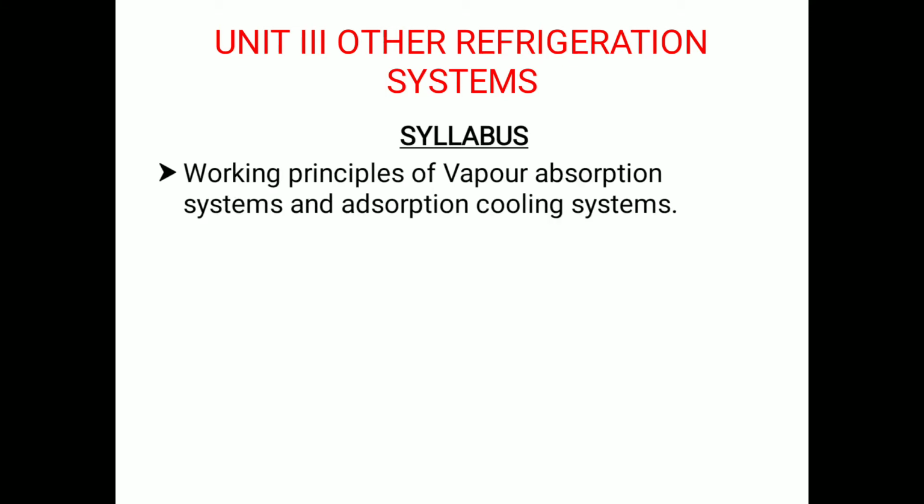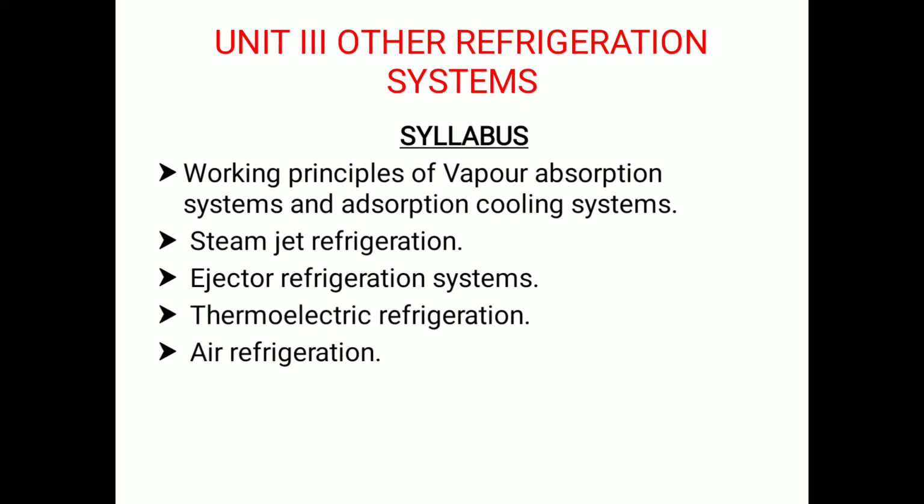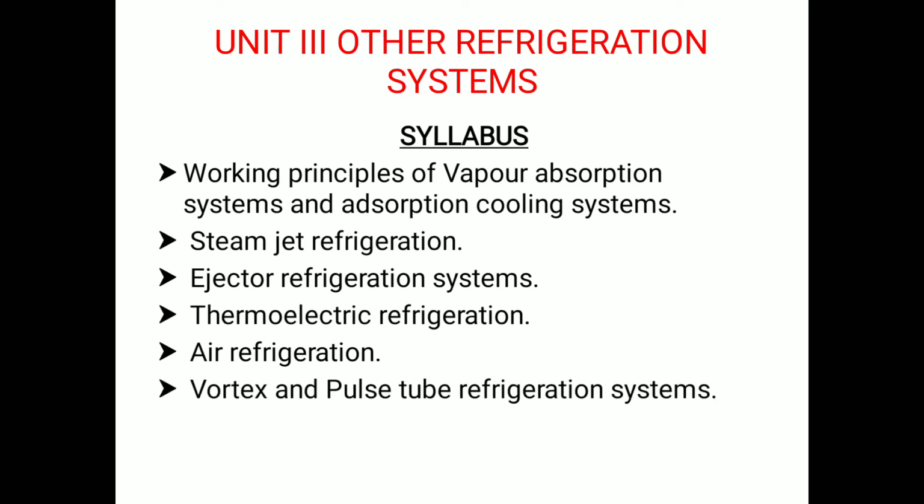As a continuation of this subject, we are going to see Unit 3, Other Refrigeration Systems. That is, working principles of vapor absorption system and absorption cooling systems. Next, steam jet refrigeration, ejector refrigeration systems, thermoelectric refrigeration, air refrigeration, vortex and pulse tube refrigeration system.